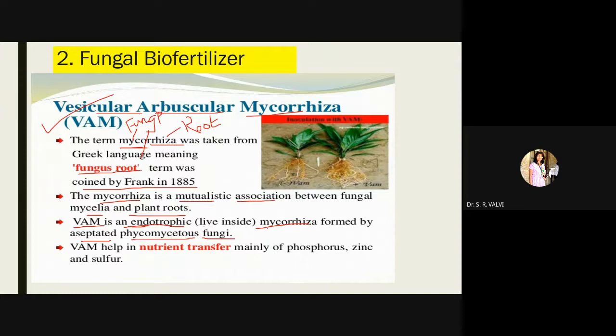Aseptate means without septa, and belonging to Phycomycetes fungi. VAM helps in nutrient transfer, mainly of phosphorus. See, VAM helps in transfer of which nutrient? Phosphorus, zinc and sulfur, right?